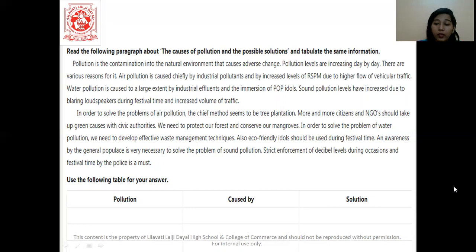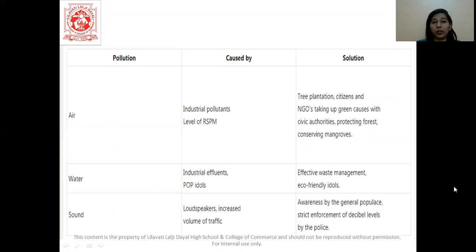So you read this and you see the table. So what is the table? Pollution, caused by, and solution. So this is what we have to mention. There are three types of pollution which are mentioned in the passage: air, water and sound. It is caused by these reasons and these are the solutions in front of you.